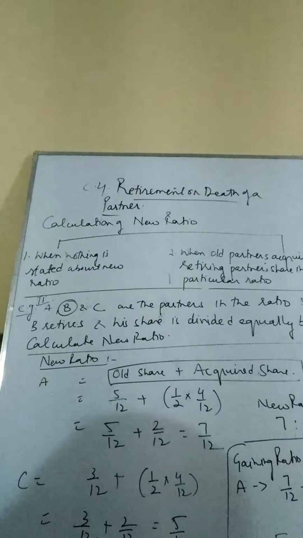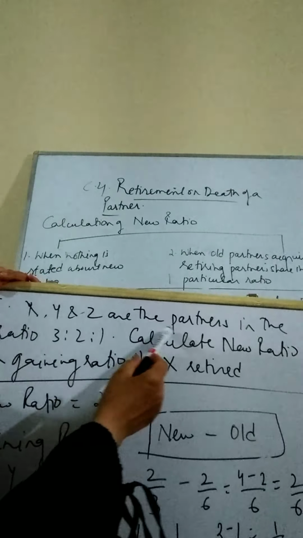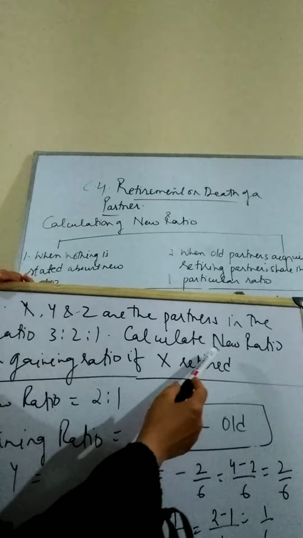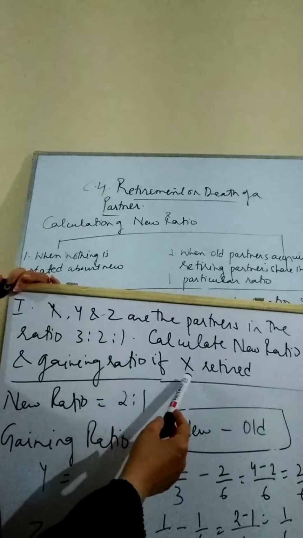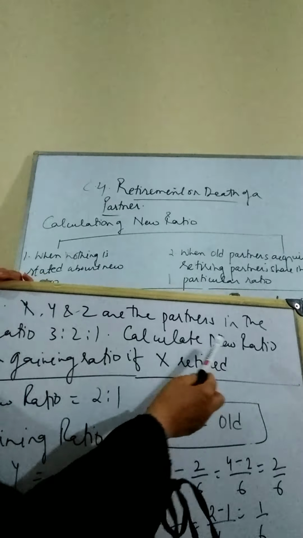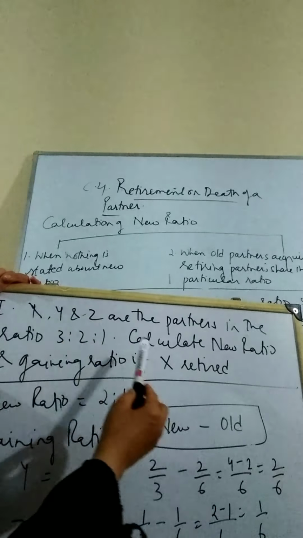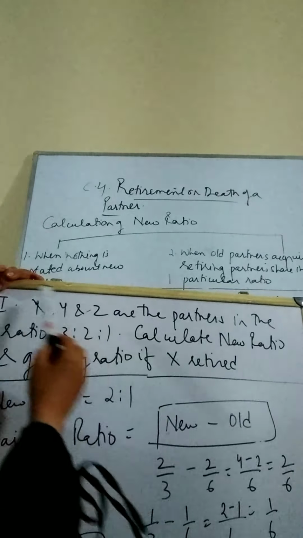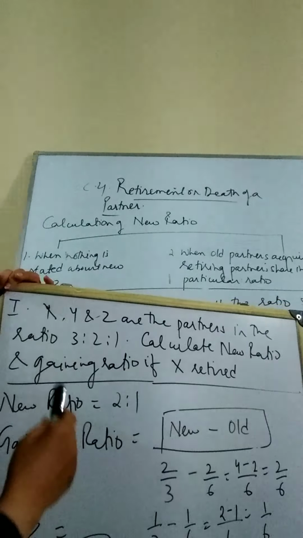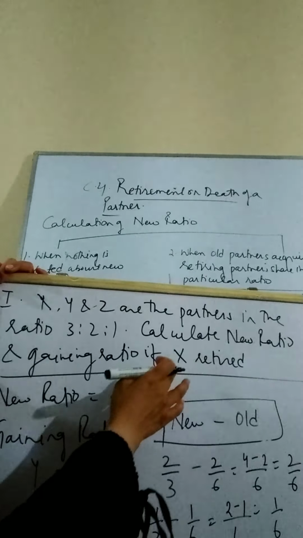Here we are going to go with the example. X, Y and Z are the partners in the ratio 3:2:1. Calculate new ratio and gaining ratio if X retires. I repeat the question. X, Y and Z are the partners in the ratio 3:2:1. Calculate the new ratio and the gaining ratio. In this condition, nothing has been mentioned about what shall be the gaining ratio or the new ratio. Only it is stated that X is retiring.